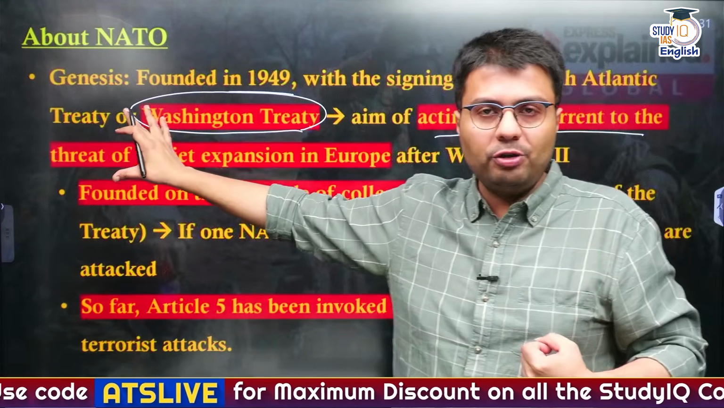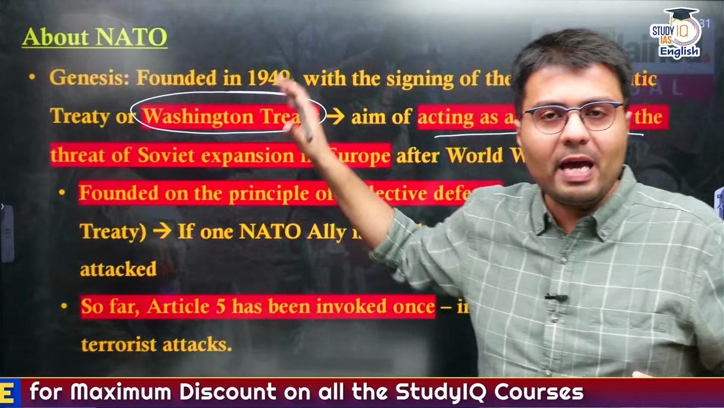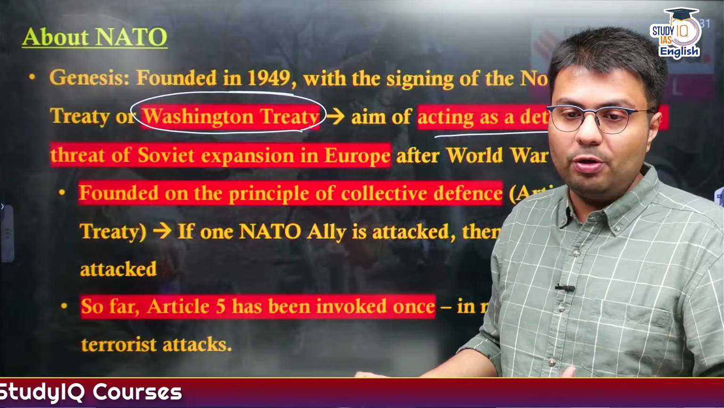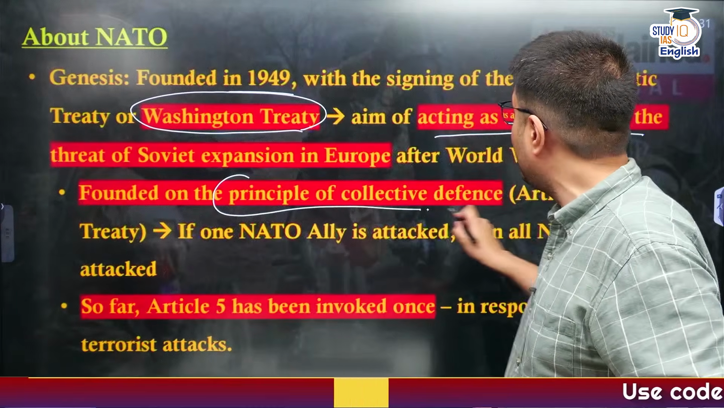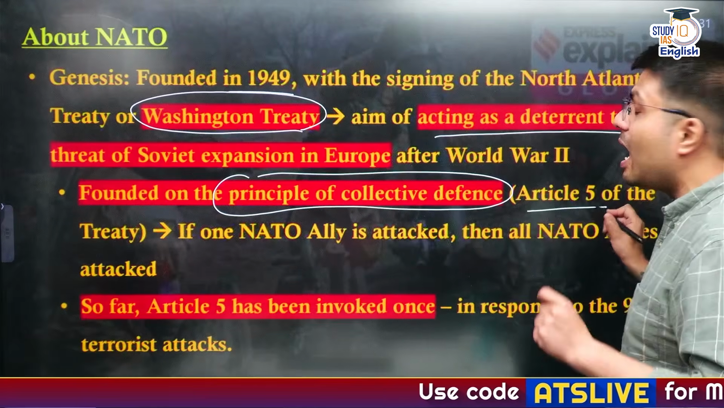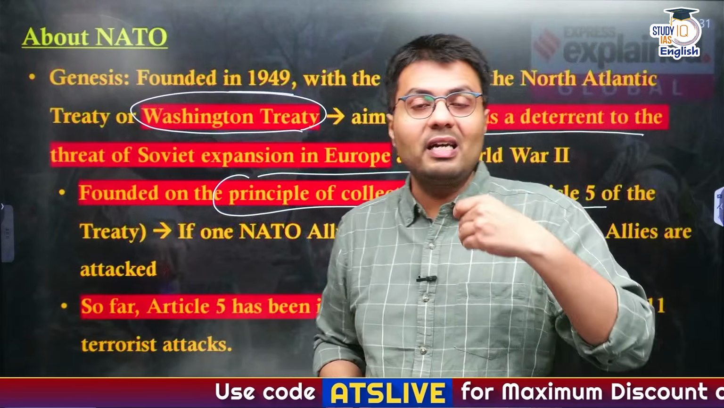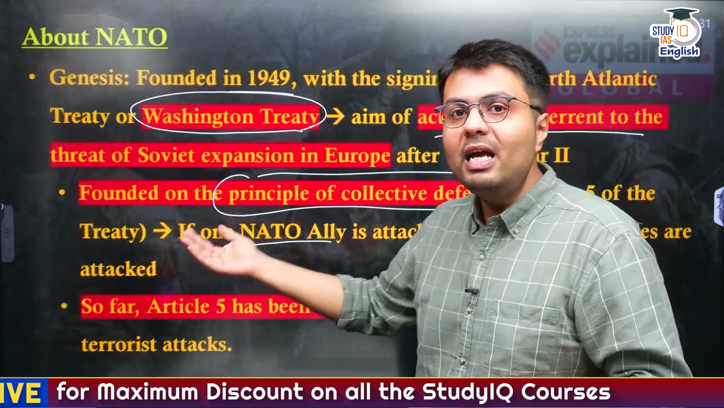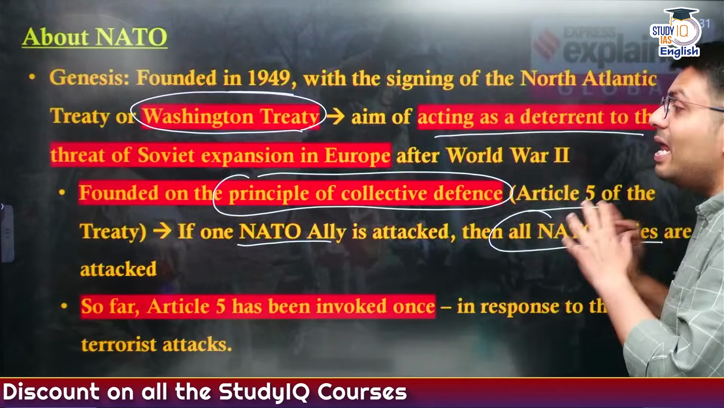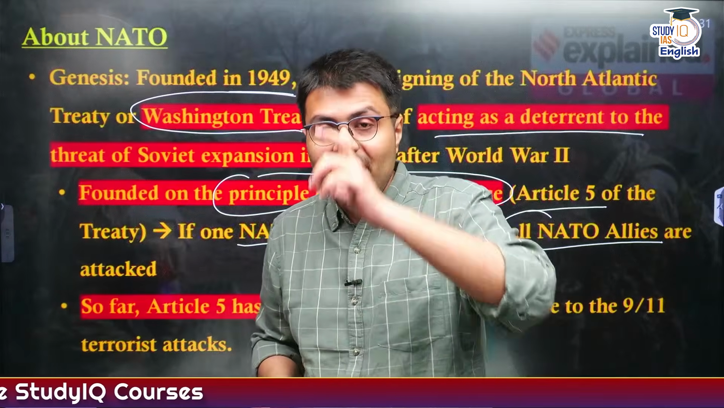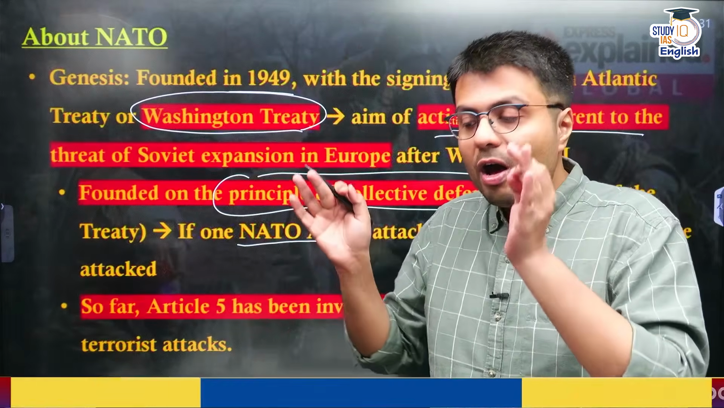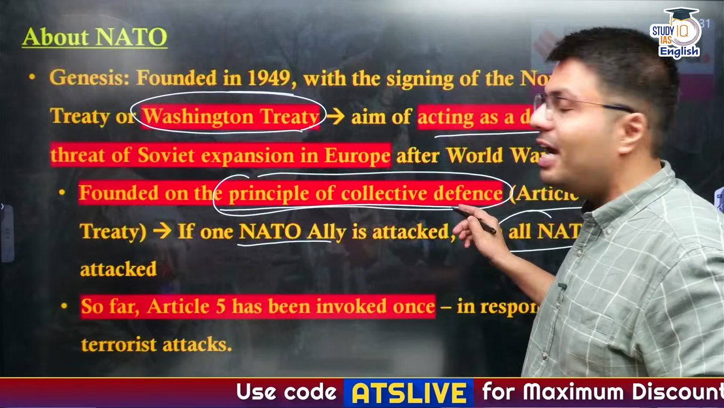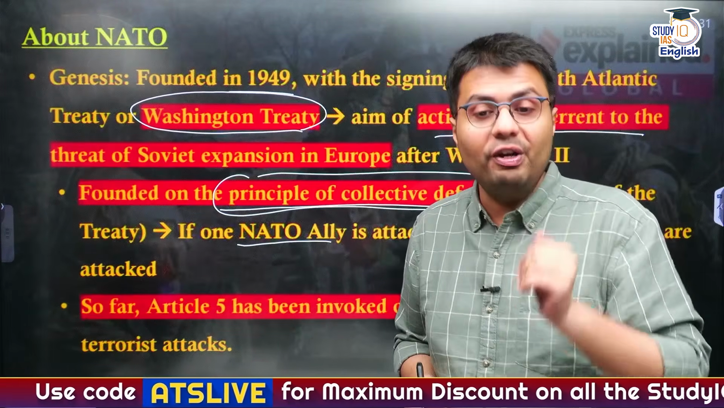So to control the expansion of USSR, the Western allies led by US signed this Washington Treaty to form what is known as NATO today, and it was founded on the principle of collective defense, which is mentioned in Article 5 of the Washington Treaty. This collective defense means that if one NATO ally is attacked by any enemy country, then NATO will consider that all NATO allies have been attacked and NATO will respond in togetherness against the enemy. So this is the most important principle of NATO, that it works on the principle of collective defense.